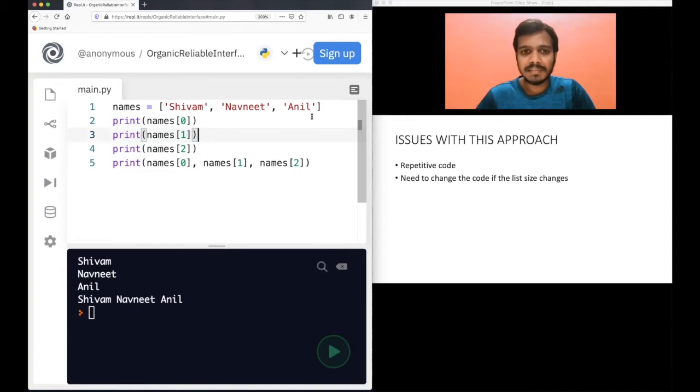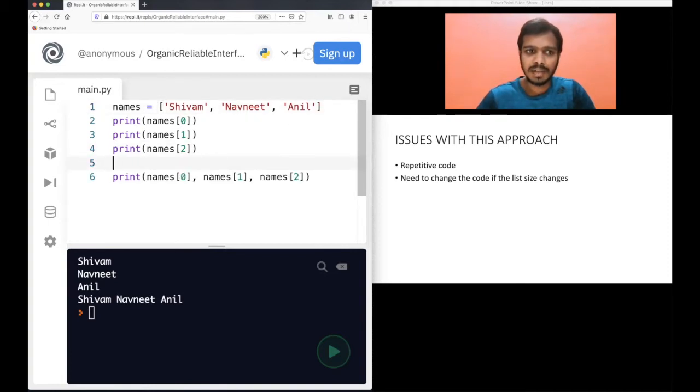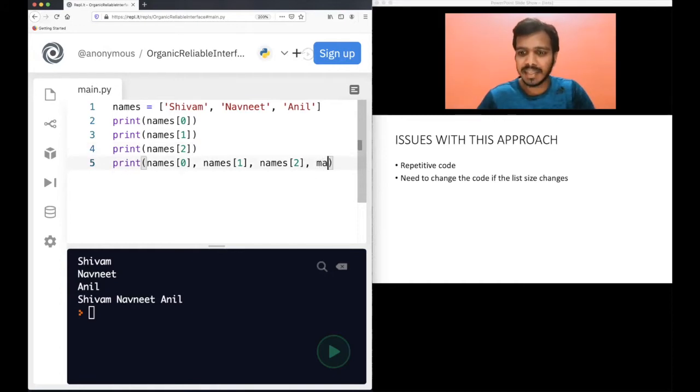Also, let's say the list size changes, like if I add one more name here. Now what happens? You again need to add one more print statement here, and you also need to write one more names[3]. So you see this does not scale well. As your list size increases, the number of lines in your code also increases. That's the issue here, a lot of repetition in code. And as you know, you should typically try to write very clean code.